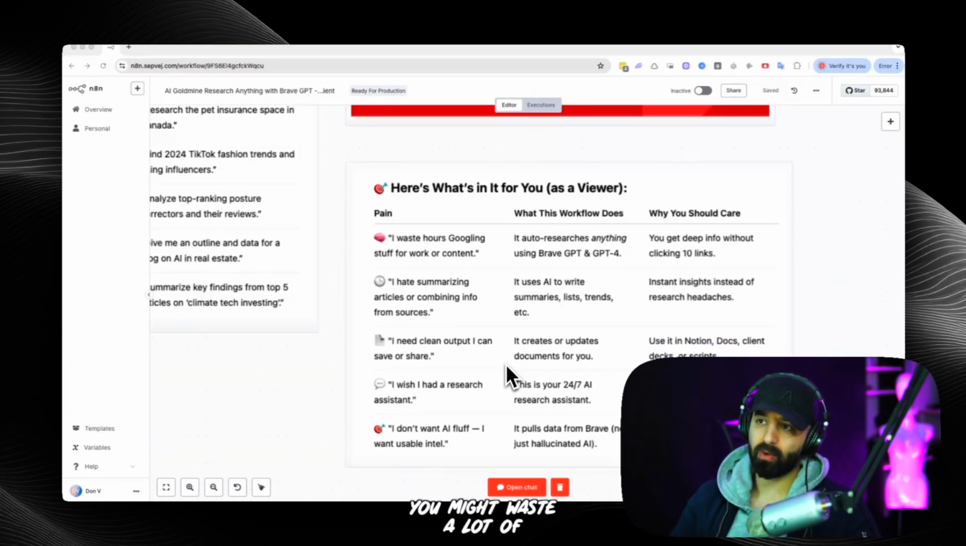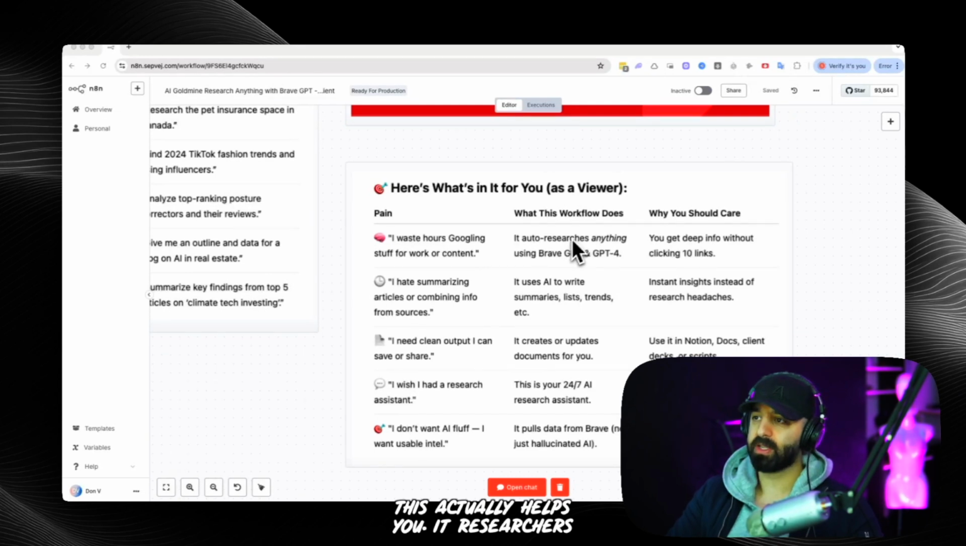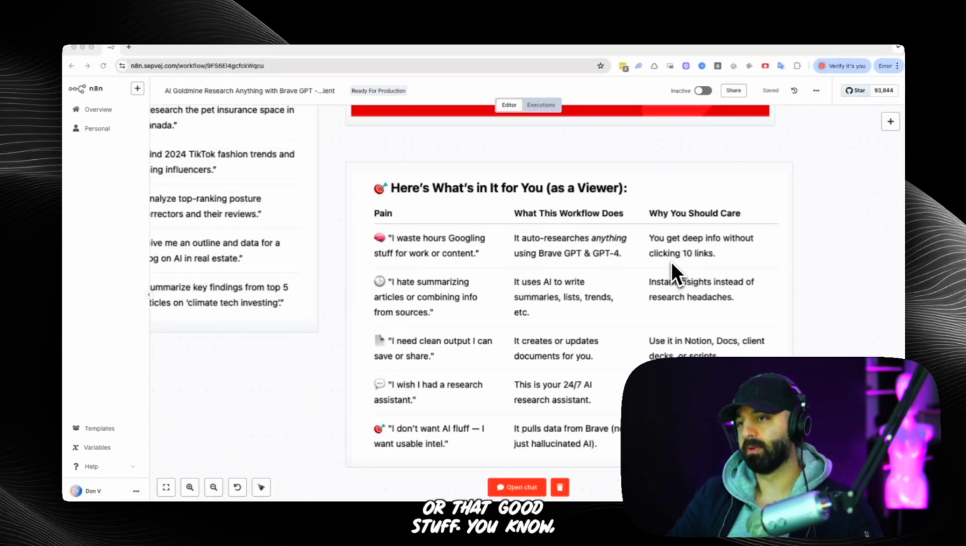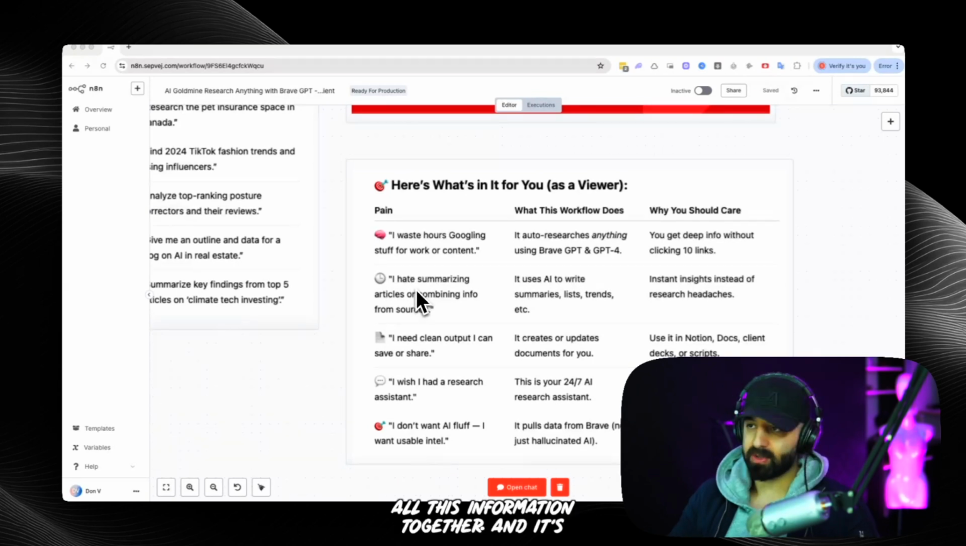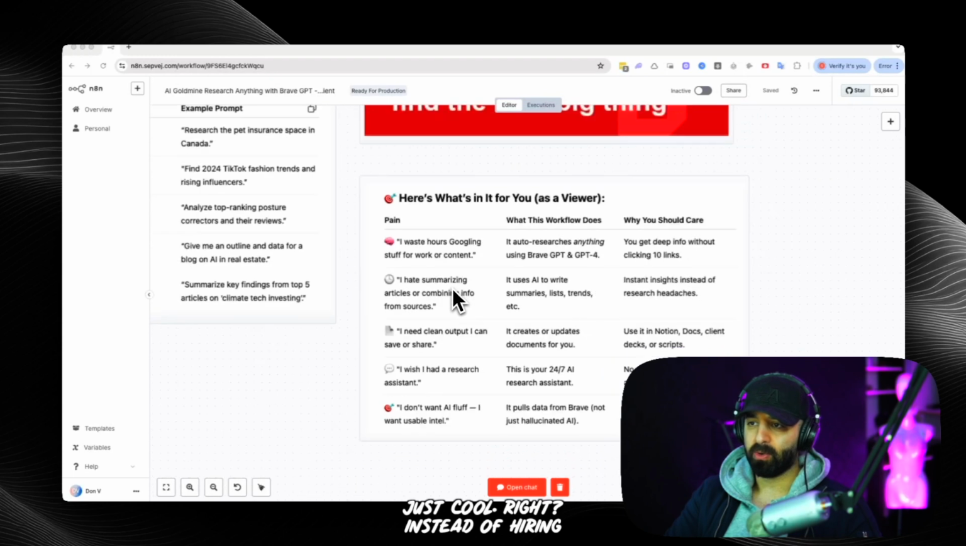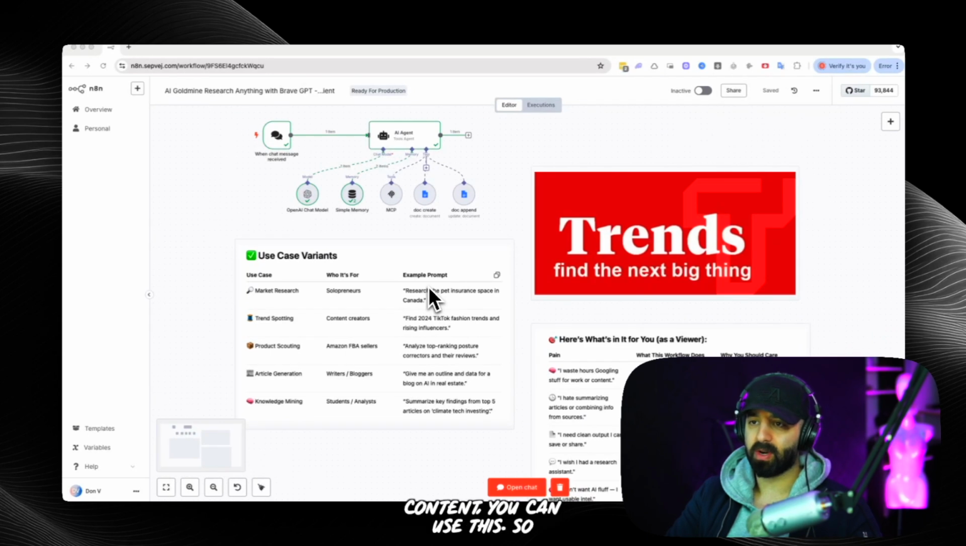You might waste a lot of hours Googling stuff that really doesn't relate to your content. So you're trying to create content, you're trying to search for new ideas. This actually helps you. It researches with Brave, and GPT has the mind of the GPT, and it pretty much does the search for you. And you can ask it to organize the links, click them for you, all that good stuff. It summarizes articles for you, puts all this information together, and it's just cool. Instead of hiring somebody overseas, if you want to expand as a researcher for your content, you could use this.